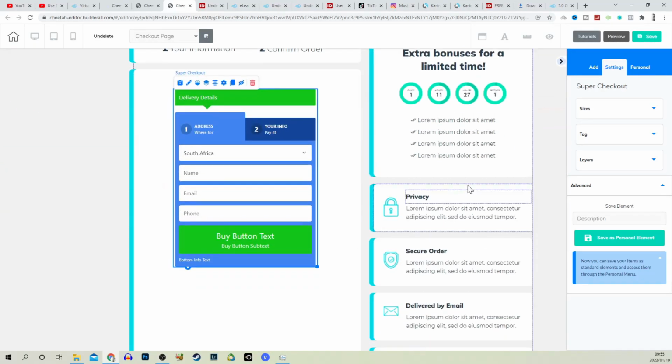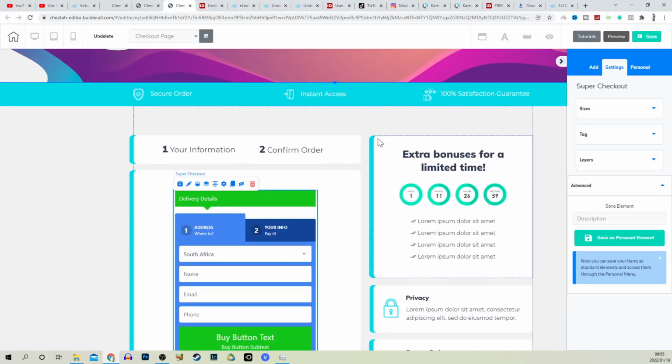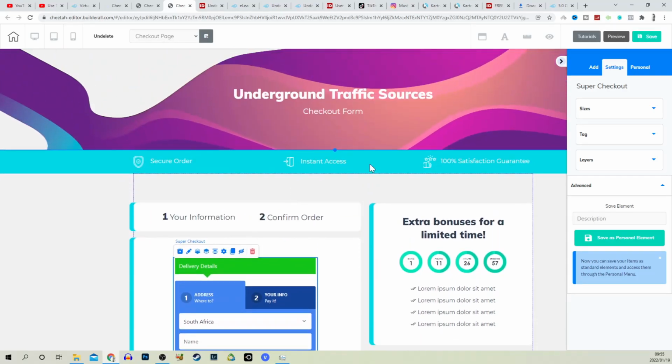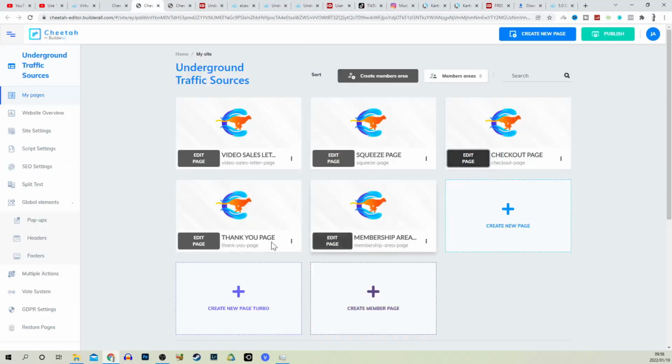So what we can do is edit some of this text over here. You can delete this if you want to. The main important part is this checkout page here. We can then click on save, and then finally we want to go and edit our last page, which is the thank you page over here.